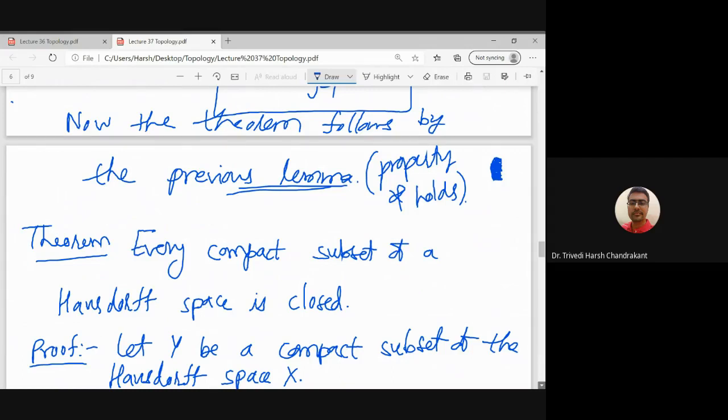So that gives the information about when a closed set will become compact. Now the converse question is when a compact space becomes a closed set. So this result is in that direction. So every compact subset of a Hausdorff space is closed.